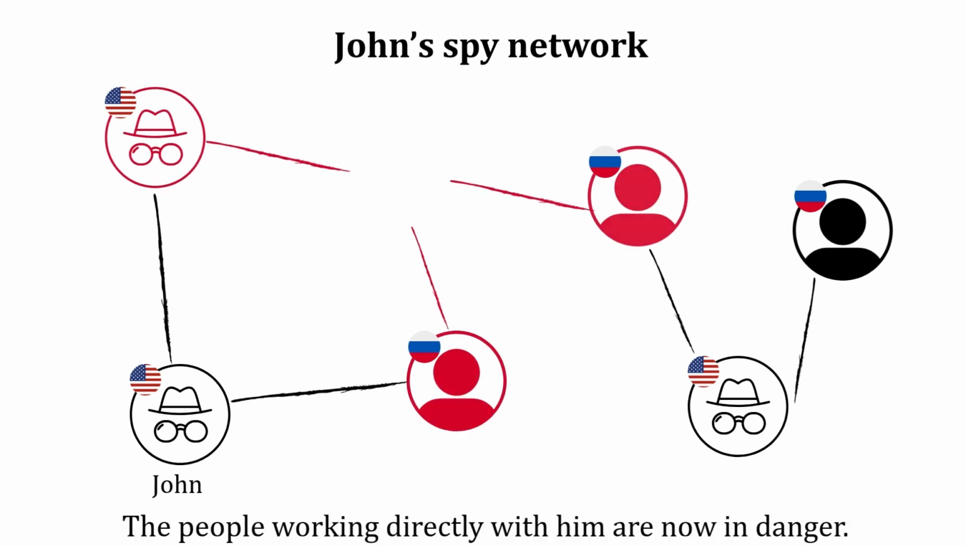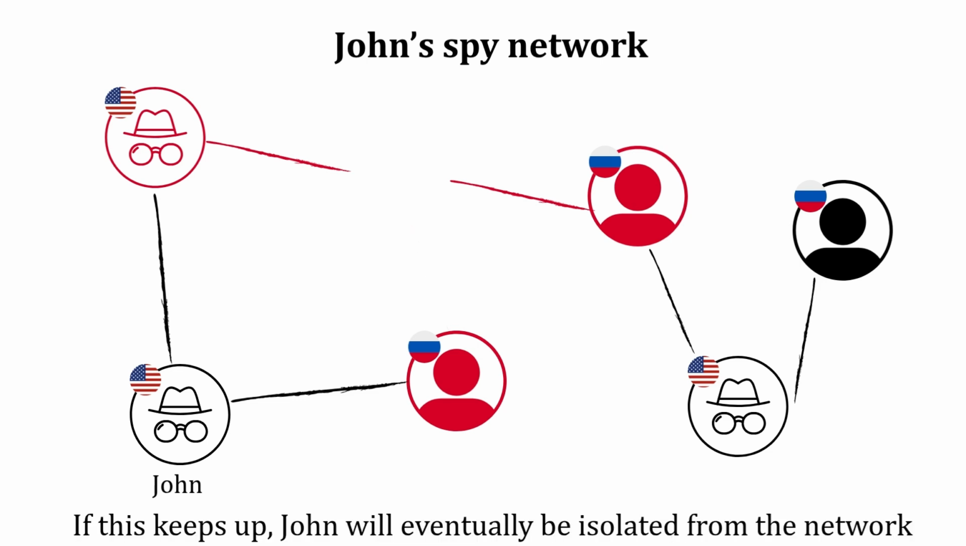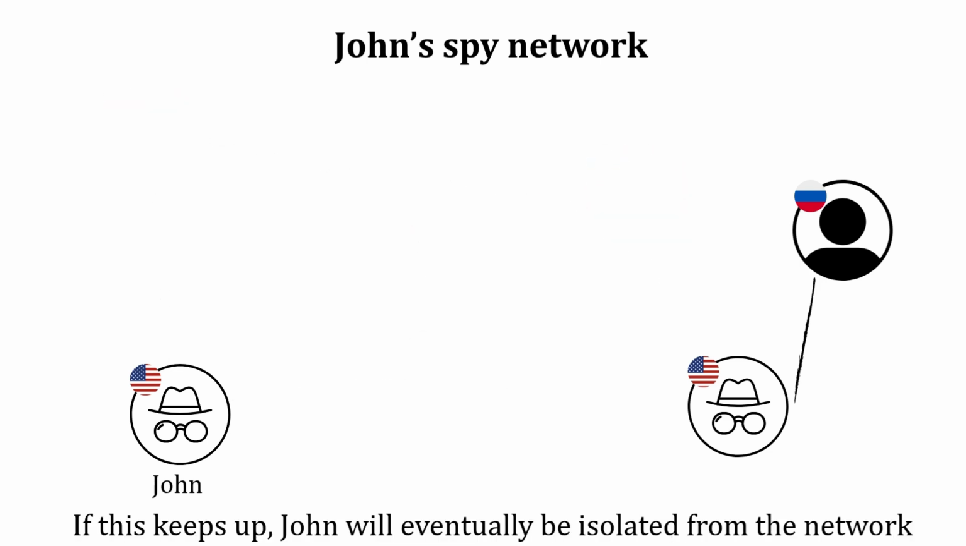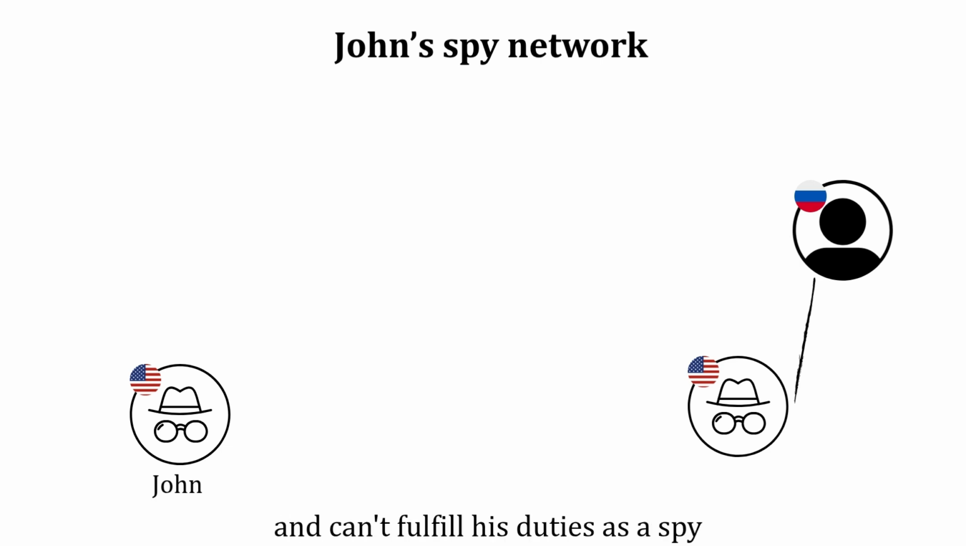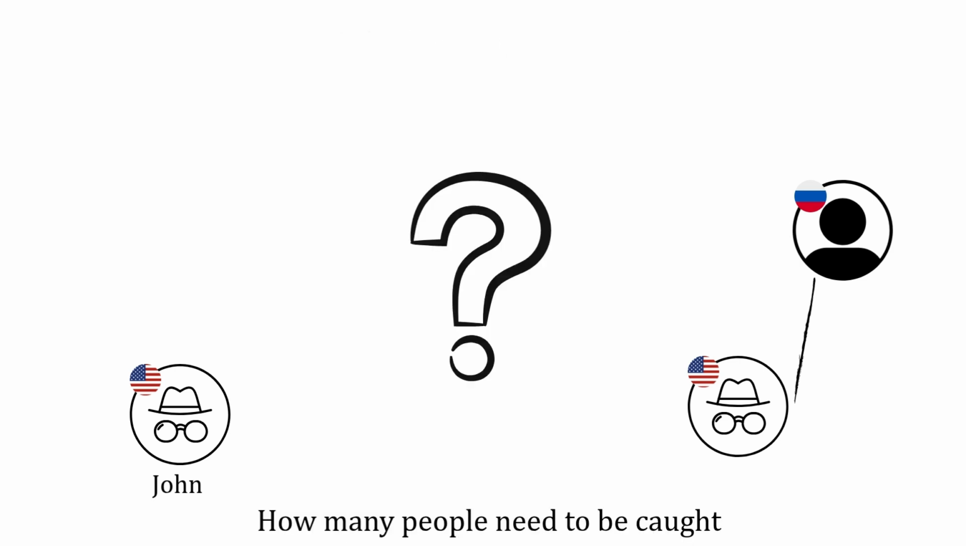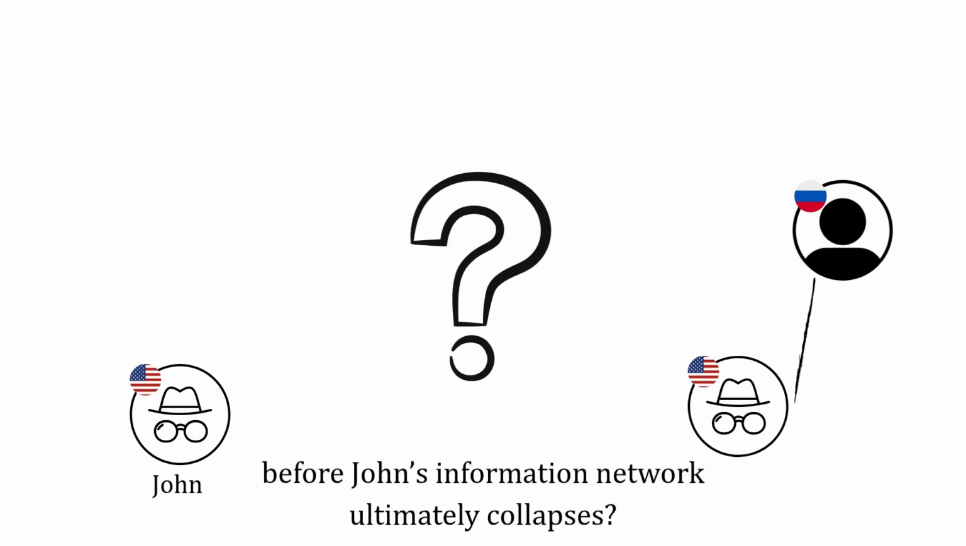The impact: the people working tirelessly with him are now in danger. If this keeps up, John will eventually be isolated from the network, unable to receive any more information, and can't fulfill his duties as a spy, causing his information network to fail. The question is, how many people need to be caught before John's information network ultimately collapses?